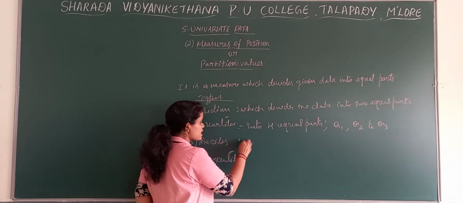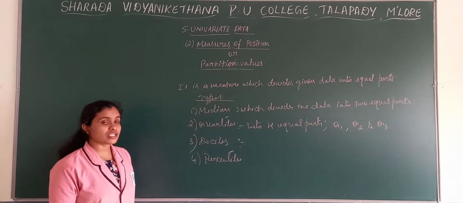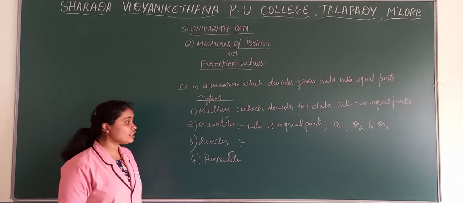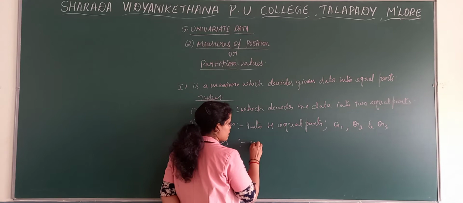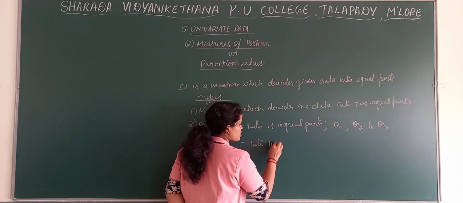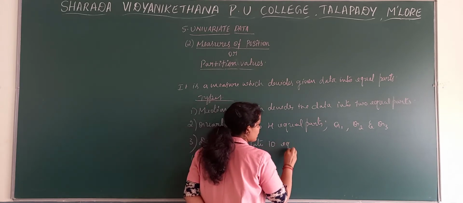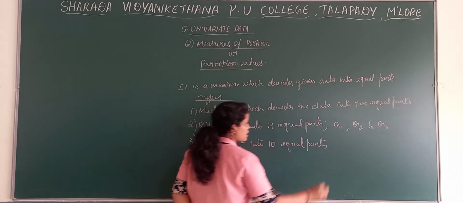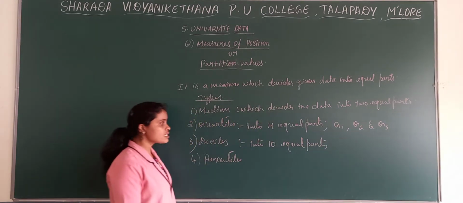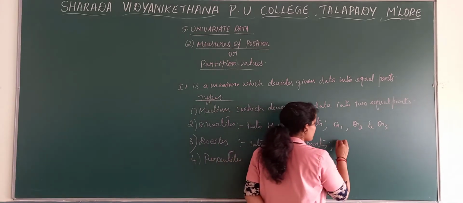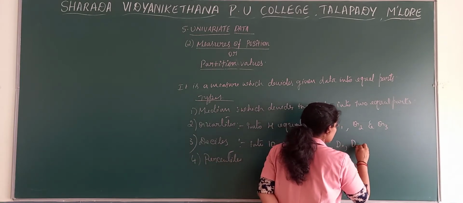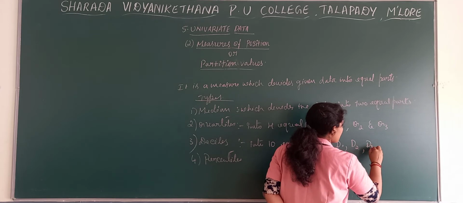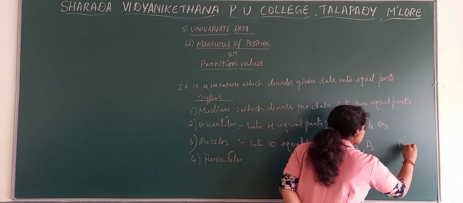Then what are deciles? Deciles are a measure which divides the data into 10 equal parts. Deciles are D1, D2, D3 and it goes till D9.